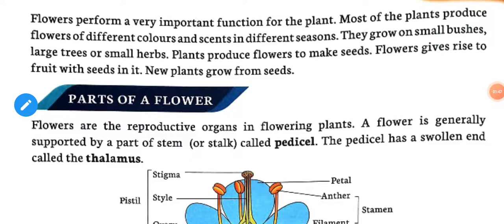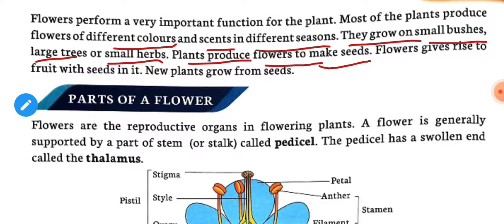Flowers perform a very important function for the plant. Most of the plants produce flowers of different colors and scents in different seasons. They grow on small bushes, large trees, or small herbs. Plants produce flowers to make seeds. Flowers give rise to fruit with seeds in it. New plants grow from seeds.